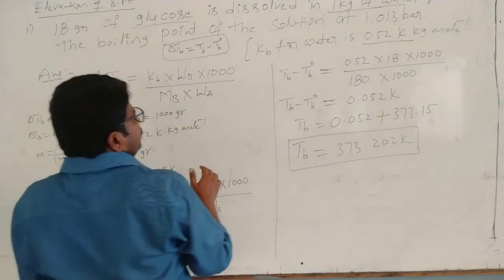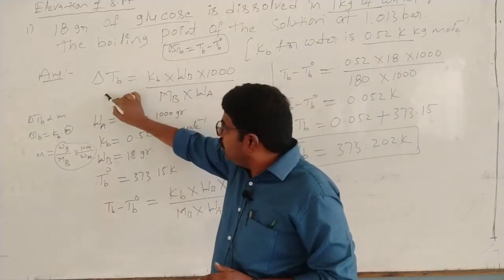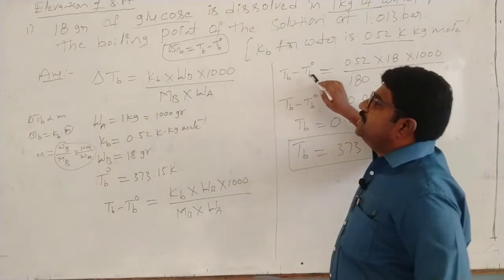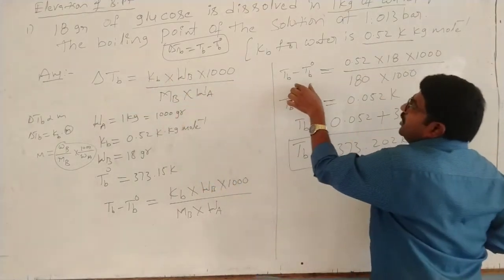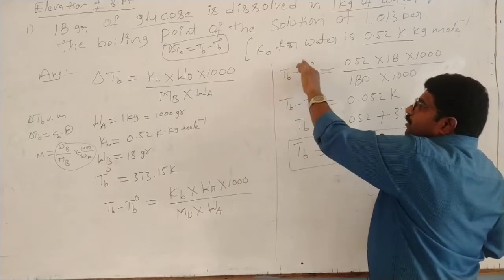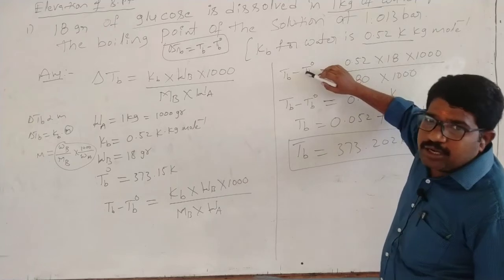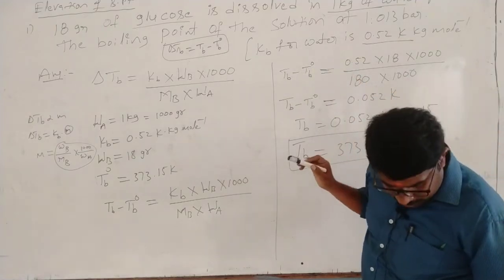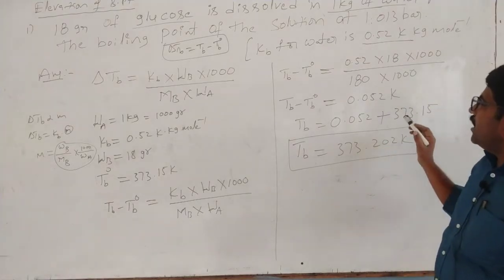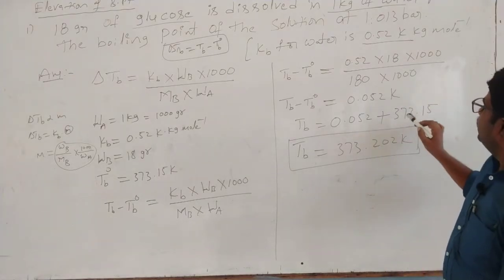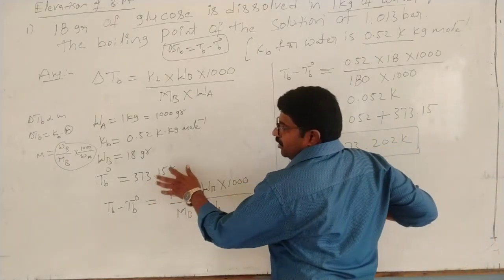Right. So by using these properties, you have to calculate delta TB. But delta TB is equal to what? TB minus TB naught. Instead of delta TB, you have to write this form: TB minus TB naught. TB naught value is constant. That is the boiling point of solvent. Solvent means here what? Water. That is how much? TB naught value is 373.15. This is constant, 373.15.